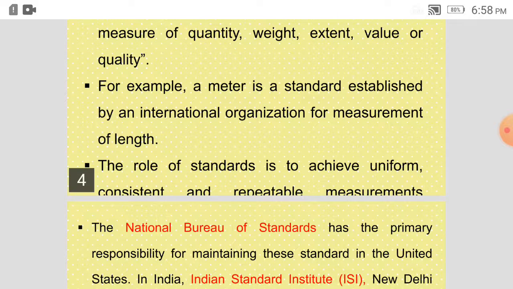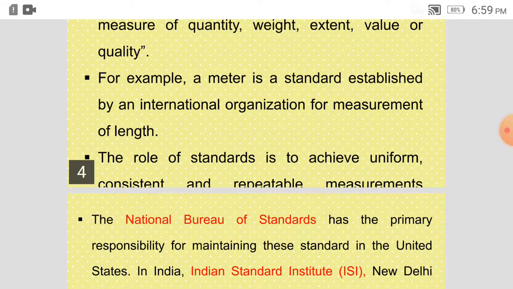The role of a standard is to achieve uniform, consistent and repeatable measurements. Whenever we want something to be manufactured, we have to put certain specifications, and that requires certain measurements. So the measurements are standard all over the world, when 1 meter in India is the same as 1 meter in the US or UK or anywhere in the world.